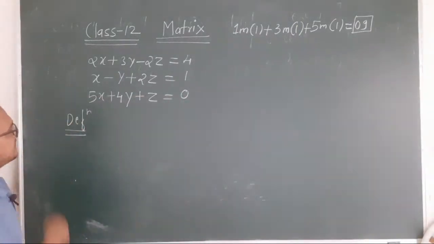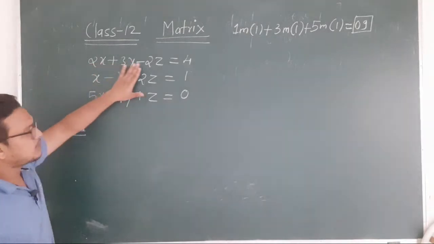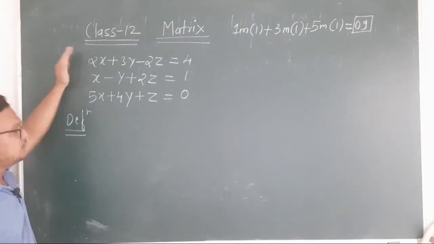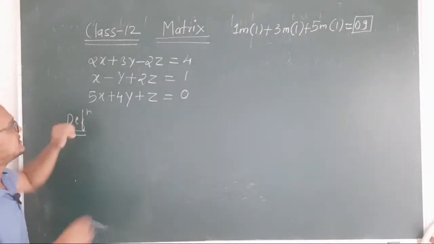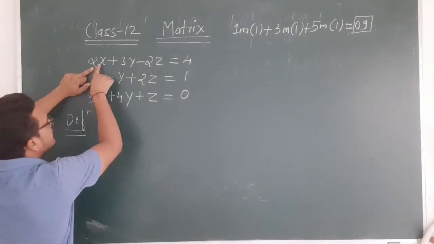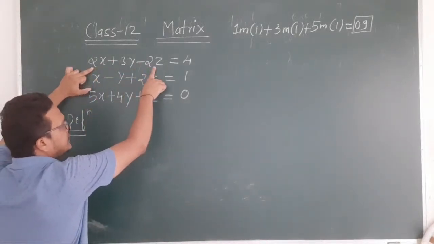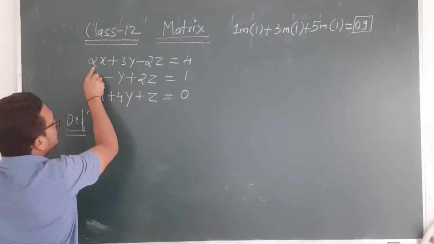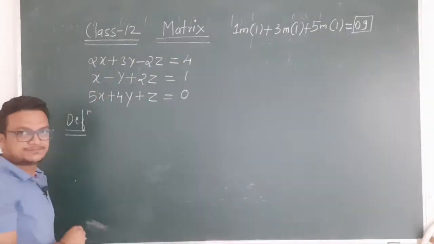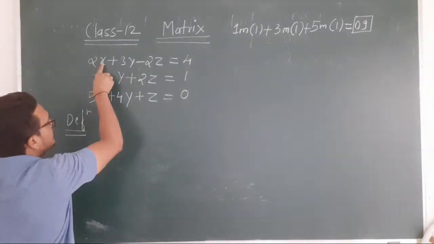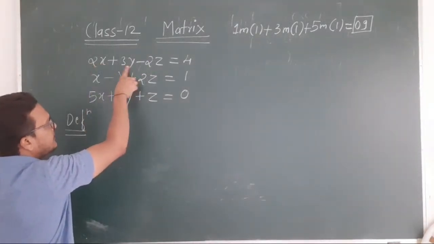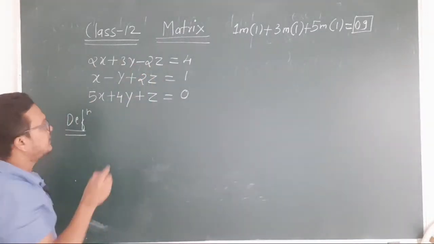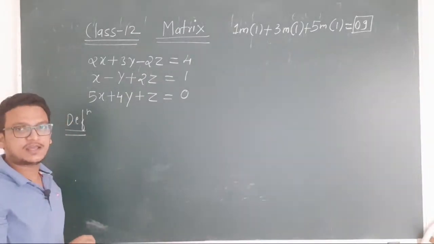The definition of a matrix is this: whatever system of linear equations there is, we arrange its coefficients in a rectangular manner. Look at the first equation: 2x plus 3y minus 2z is equal to 4. Don't bother about the RHS, leave it. In this, the coefficient of x is 2, the coefficient of y is 3, and the coefficient of z is minus 2. Those coefficients we have to arrange in a rectangular manner.